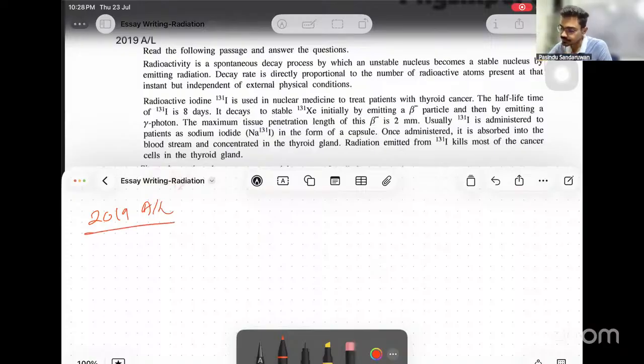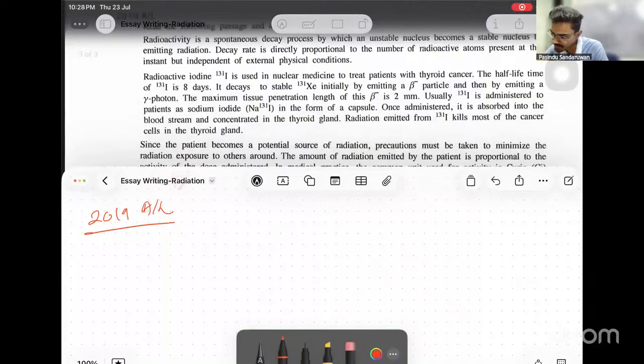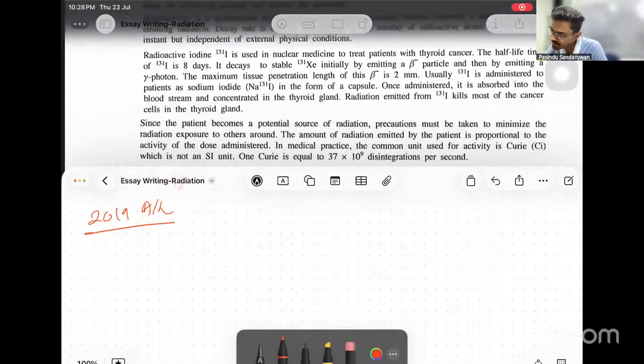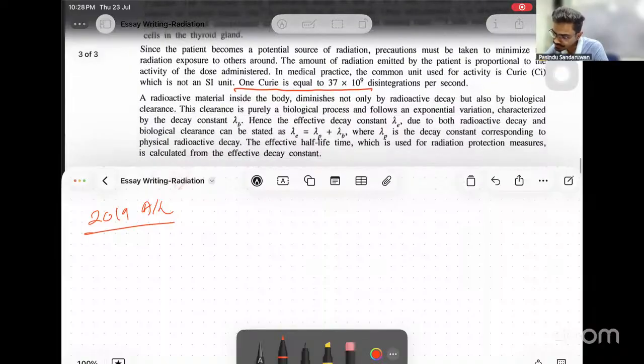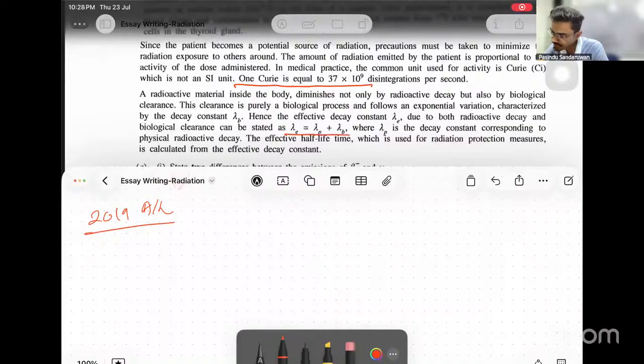2019. Read the following passage and answer the questions. Radioactivity is a spontaneous decay process by which an unstable nucleus becomes a stable nucleus. I'm just skimming through the passage, and if there's any important data, you can highlight. 1 Curie is equal to this. The Curie and Becquerel conversion is given, and then another equation about lambda is given.